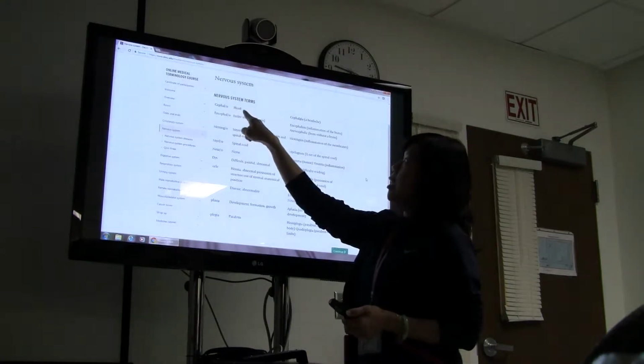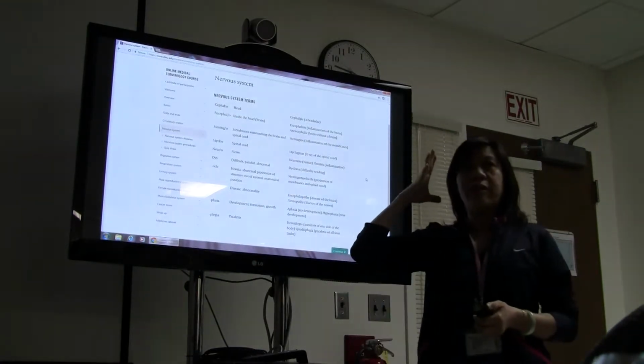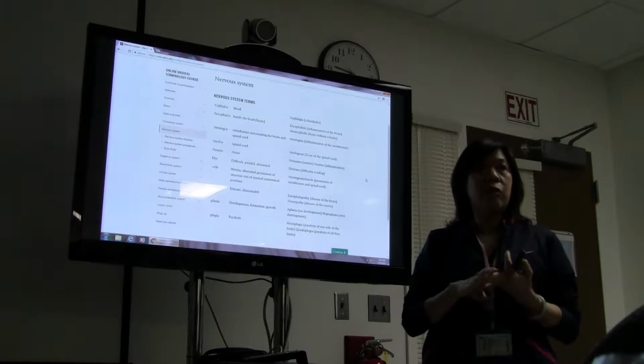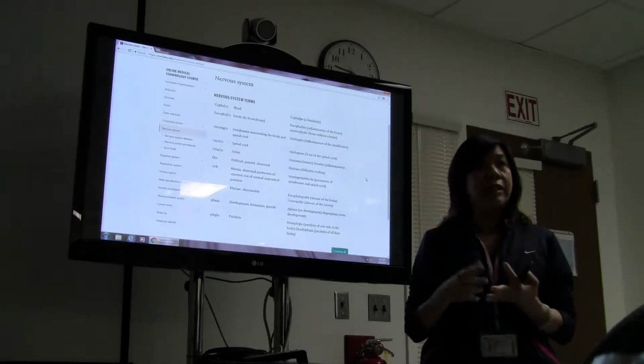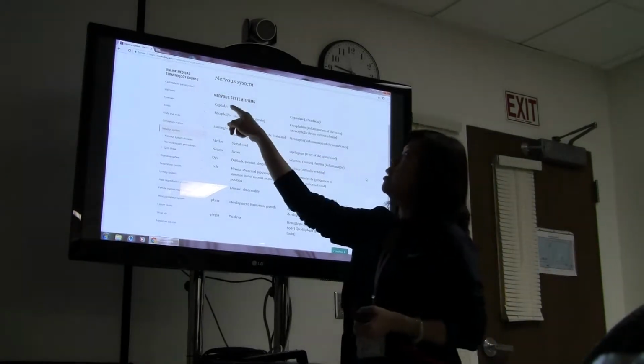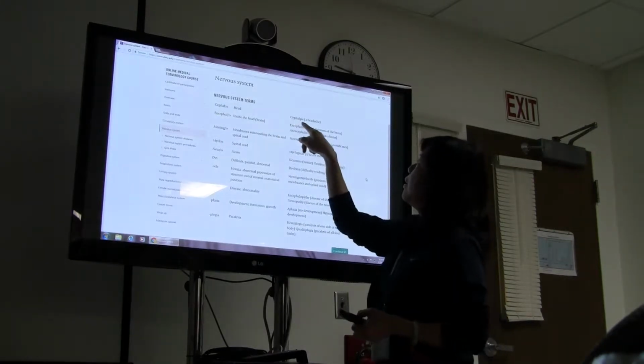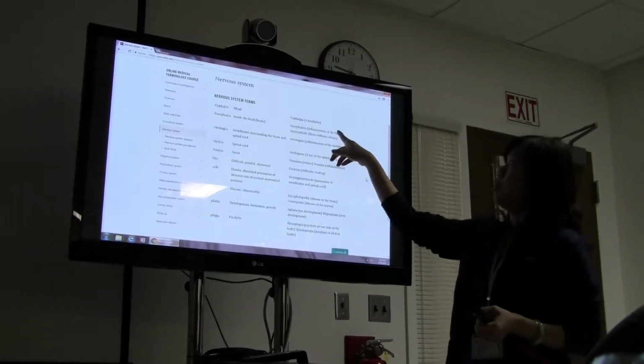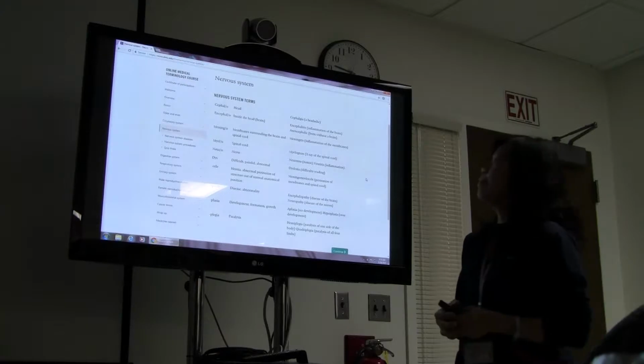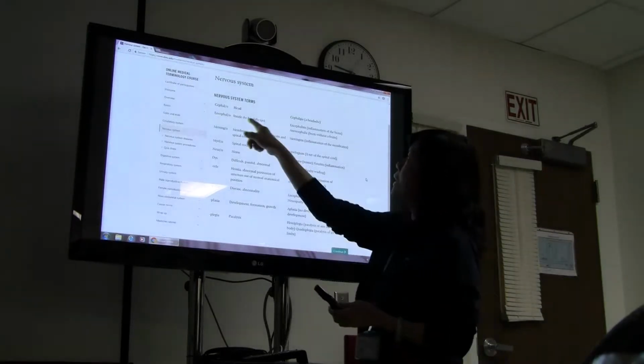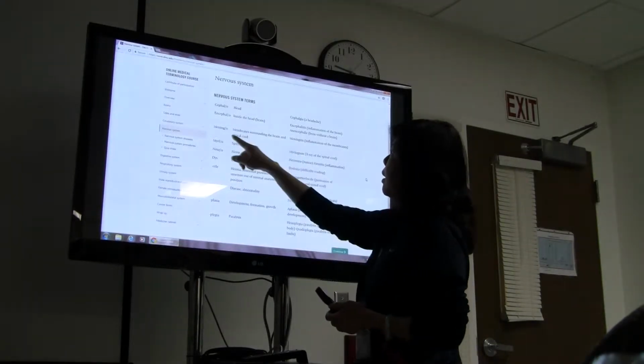Cephalo is head, as in cephalopathy, the disease in the head. Encephalopathy, there's pressure buildup inside the head. So anytime you see cephalo, that's head. Cephalgia, that's a fancy term for a headache. Right? And encephalo is inside the head, inside the brain.